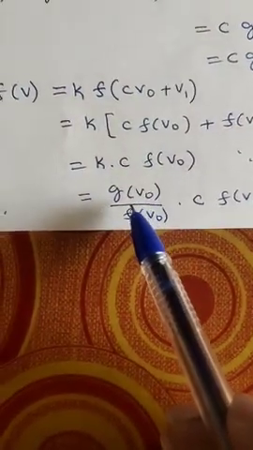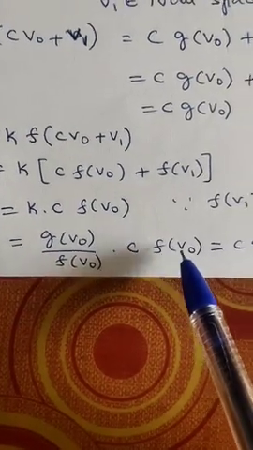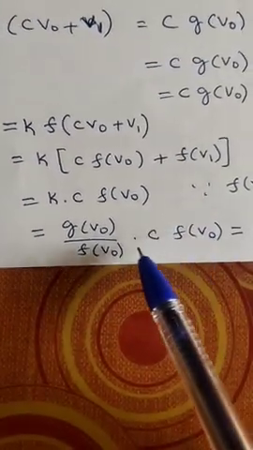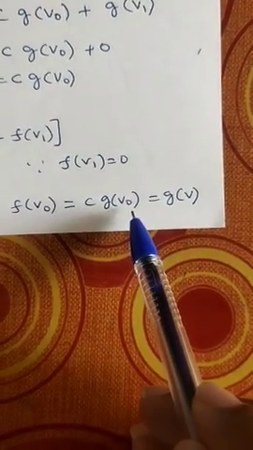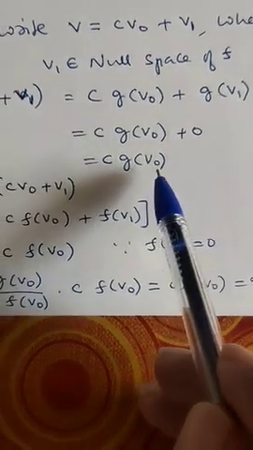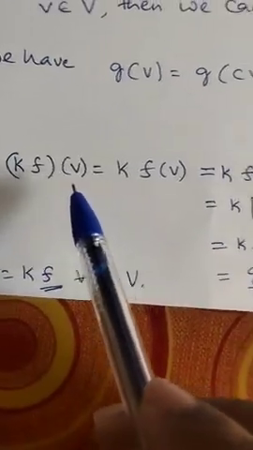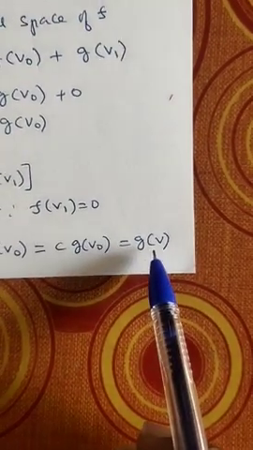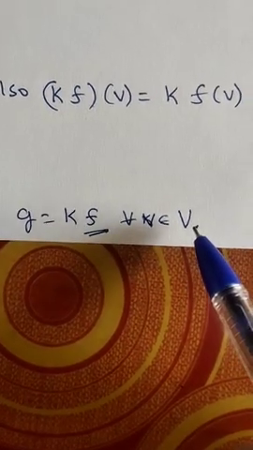So k means g of v0 by f of v0, times c times f of v0. So f of v0 gets cancelled. This is equal to c times g of v0, and just now we have shown c times g of v0 is nothing but g of v. Thus k times f of v is g of v for every v. Therefore g is equal to k times f for every v belonging to V.